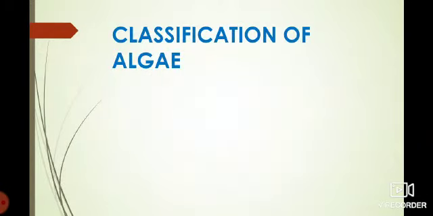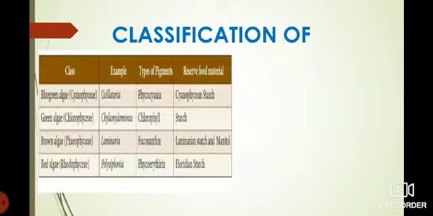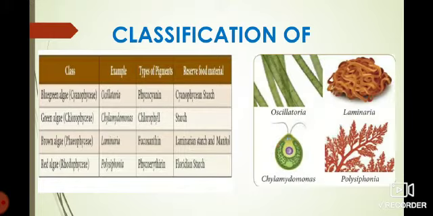Next, we will learn about the classification of algae. Based on pigments, the algae can be classified into 4 types. That is blue-green algae, otherwise known as cyanophyceae, green algae, chlorophyceae, brown algae, phaeophyceae, and red algae, rhodophyceae. Some examples for these algae are Oscillatoria, Laminaria, Chlamydomonas and Polysiphonia.